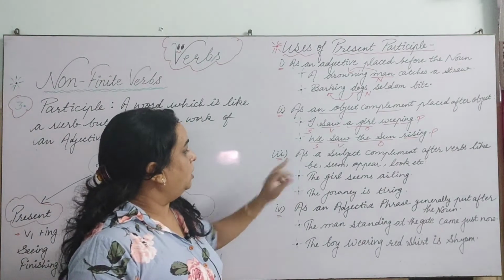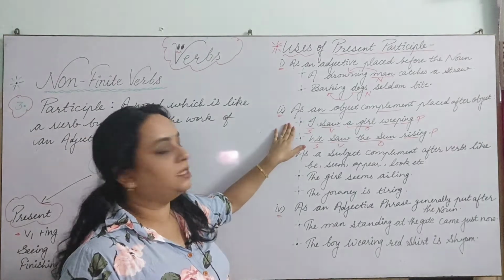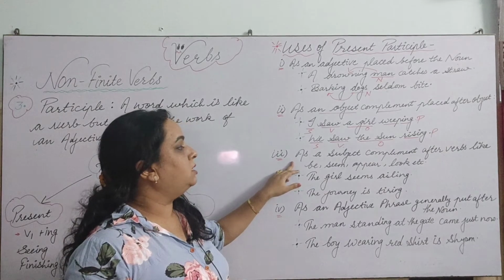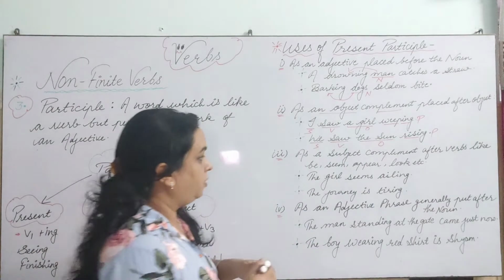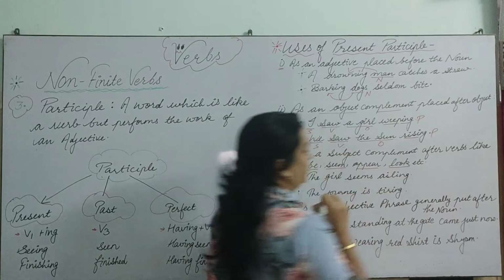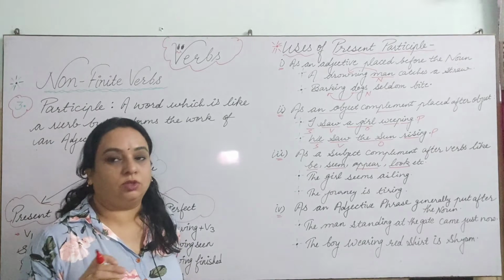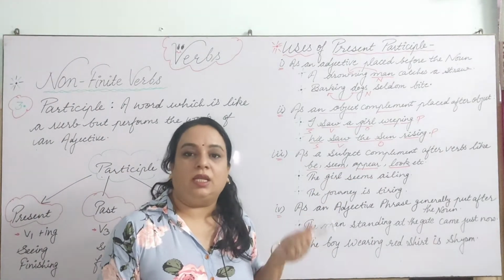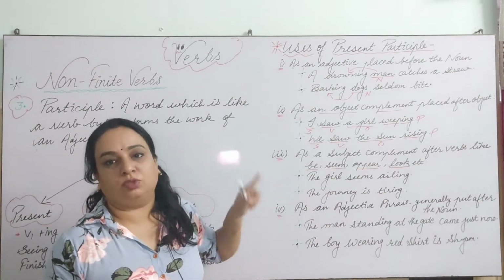Now the third rule of this is as a subject complement. Here we have seen that as an object complement it is used, but here it can be used as a subject complement. Now see how. After the verbs, and it is also a very important note written here, after verbs like be, seem, appear, look, etc. So this we have learnt when we did adjectives also, that an adjective can appear after these verbs also. Generally it appears before the noun, but it can appear after these verbs also, right?